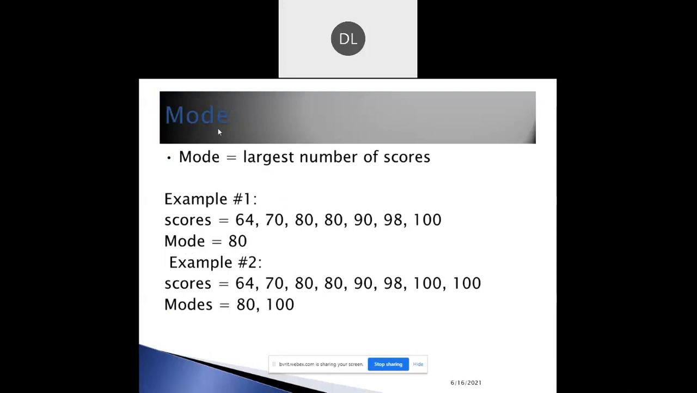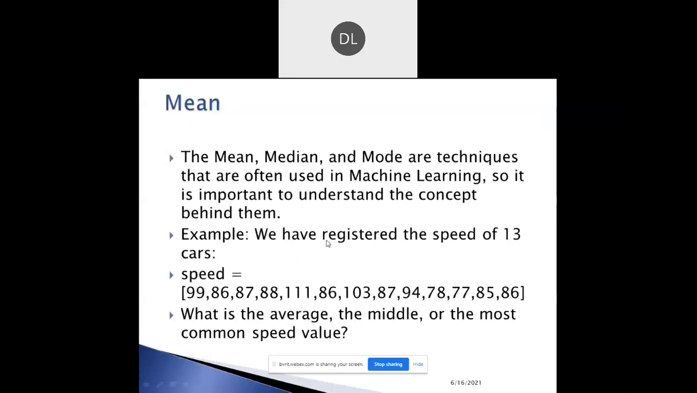Next we see the mode method. Mode is used to find the value that occurs the most. Here the scores are 64, 70, 80, 80, 90, 98, 100, seven values in total. The 80 is repeated, so 80 is the most frequent score. In another example, 80 is repeated and 100 is also repeated, so the modes are 80 and 100. This is the definition of the mode.